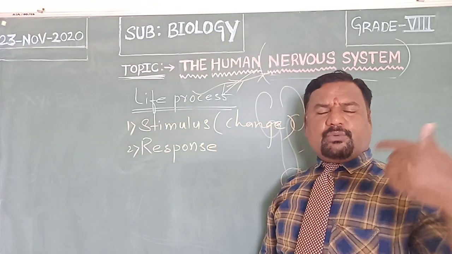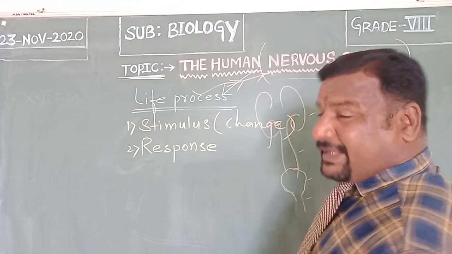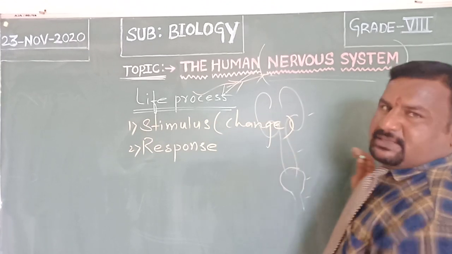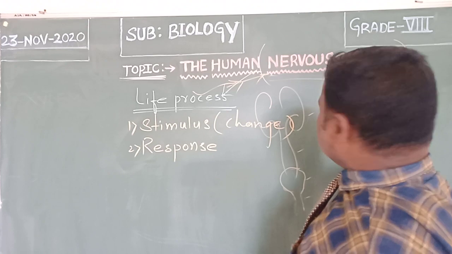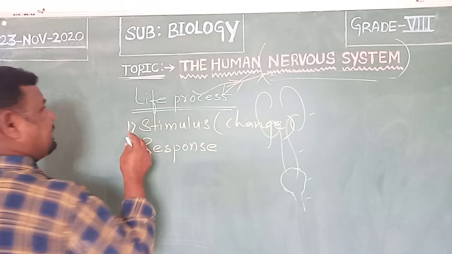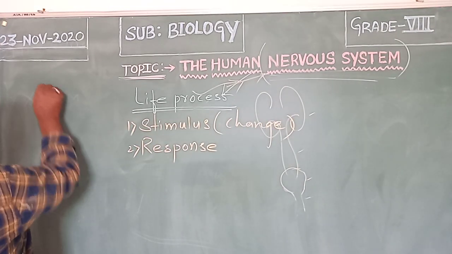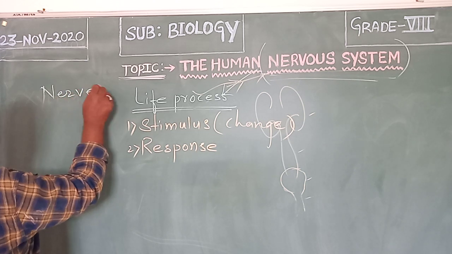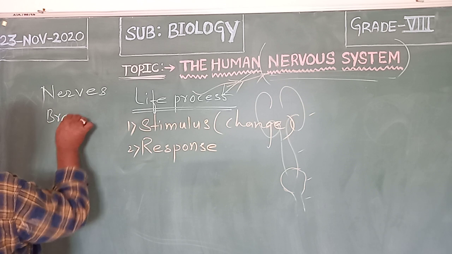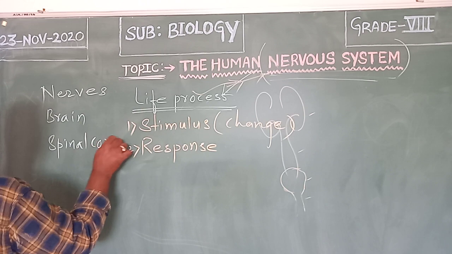As children, the circulatory system is composed of heart, blood and blood vessels. The excretory system is composed of kidney, ureter, urethra, urinary bladder. Like that, the nervous system is mainly composed of these things. What are the things the nervous system is composed of? Nerves, brain and spinal cord.